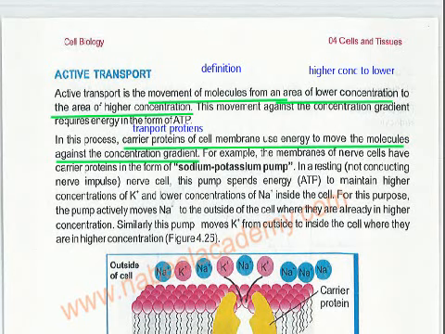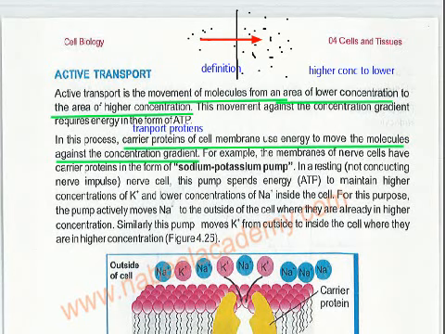For example, here we have a small number of molecules and we have to transport them to where we have so many molecules. This kind of transport from lower concentration to higher concentration is done with the help of energy. Here they are talking about the cell membrane and the cell. This is done with the help of energy, and that is known as active transport.